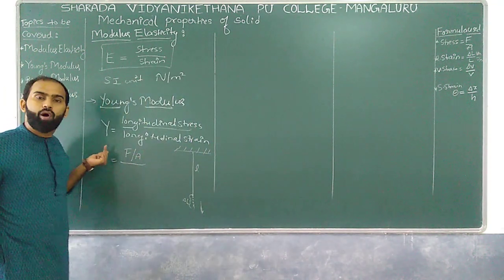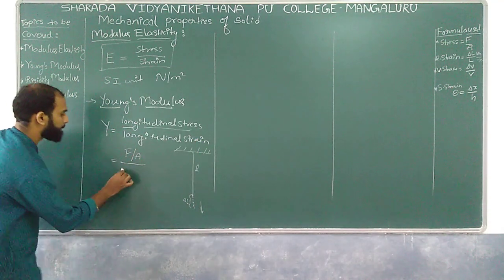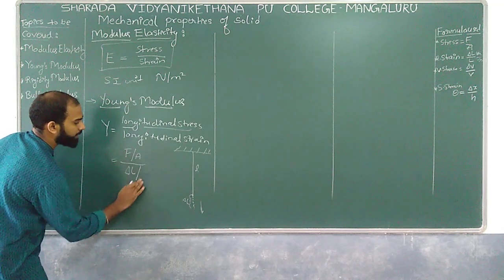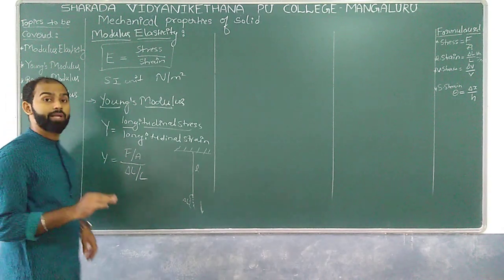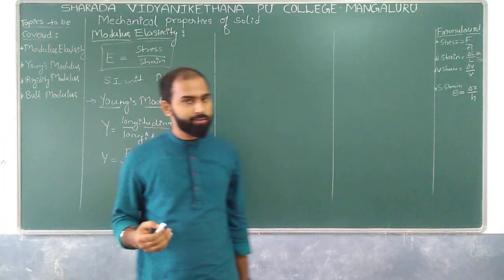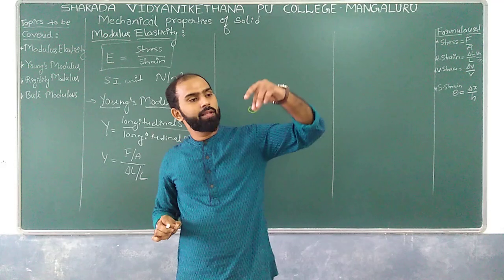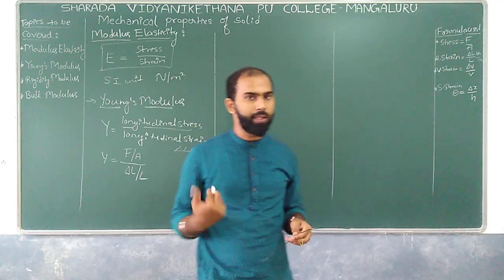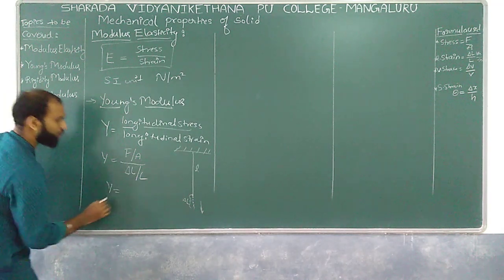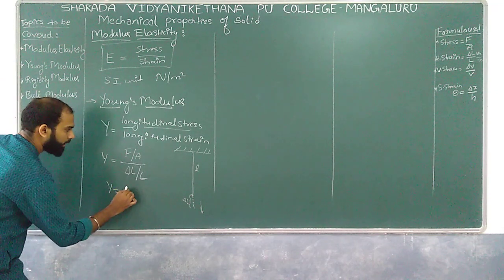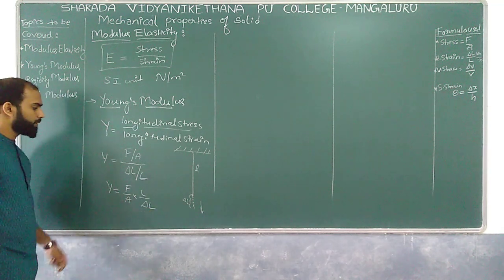Now, what do you mean by longitudinal strain here? Longitudinal strain is nothing but delta L divided by L, correct? Now the question comes, the question which I raised in the beginning: which is more elastic, the steel wire or the rubber band? So now you think and give me the answer by yourself. This I can rewrite as Y equal to F by A into L by delta L.